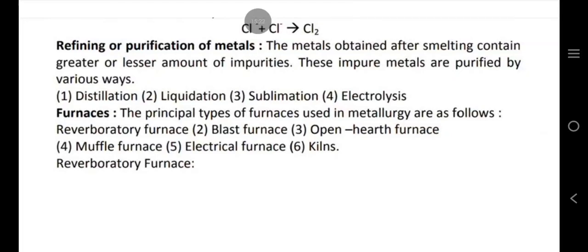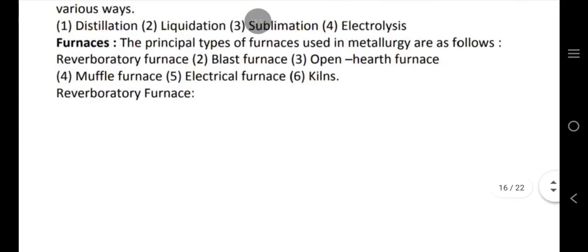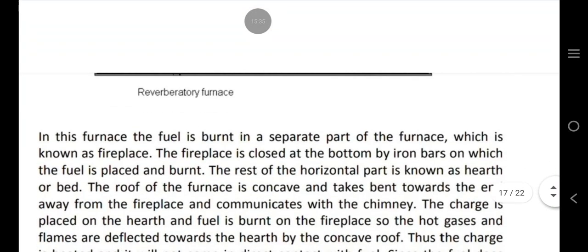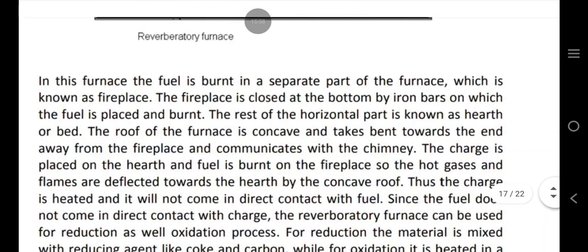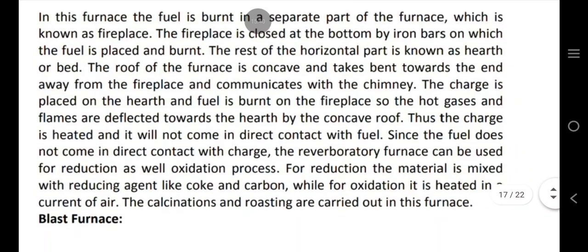The principal types of furnaces used in metallurgy are as follows: reverberatory furnace, blast furnace, open hearth furnace, muffle furnace, electrical furnace, kilns. Reverberatory furnace.